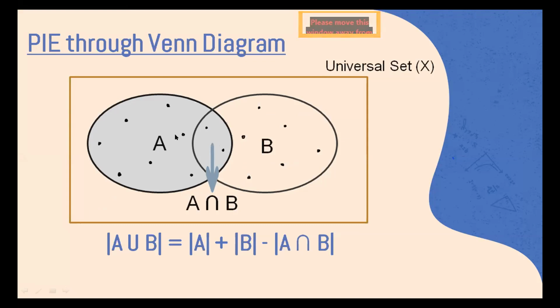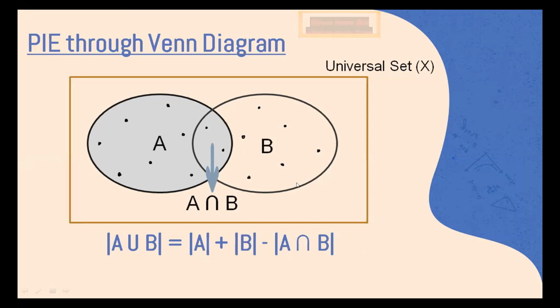So clearly, if we were to just write the number of elements in A union B as the number of elements in A plus the number of elements in B, then we would be counting this twice, right? Because this comes in both A and B. So the number of elements in A union B is the number of elements in A plus the number of elements in B minus this area once. So we get this area only once. If we subtract this area, then everything would be fine.